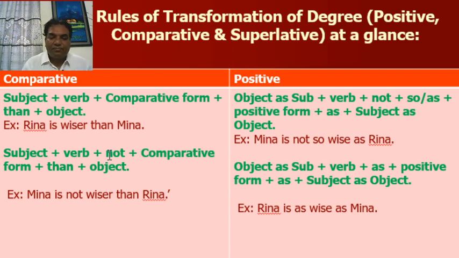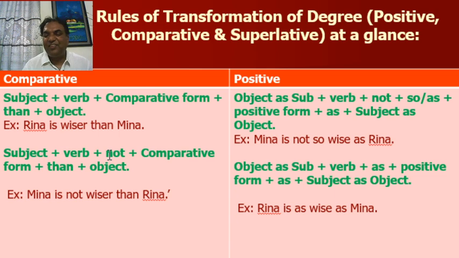Second rule: subject plus verb plus not, negative, plus comparative form plus than plus object. In positive degree, object as subject plus verb plus as plus positive form plus as plus subject as object. This will be a positive or affirmative sentence.